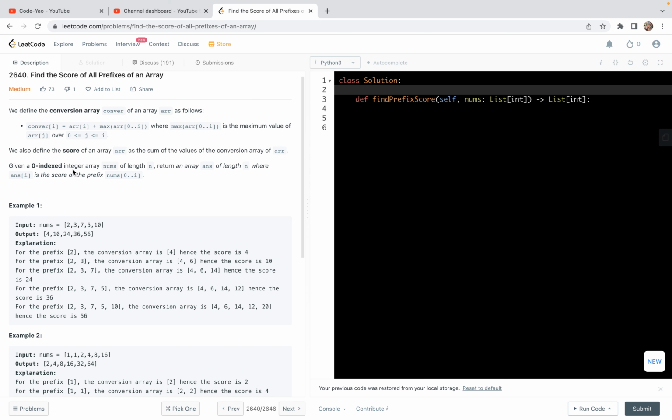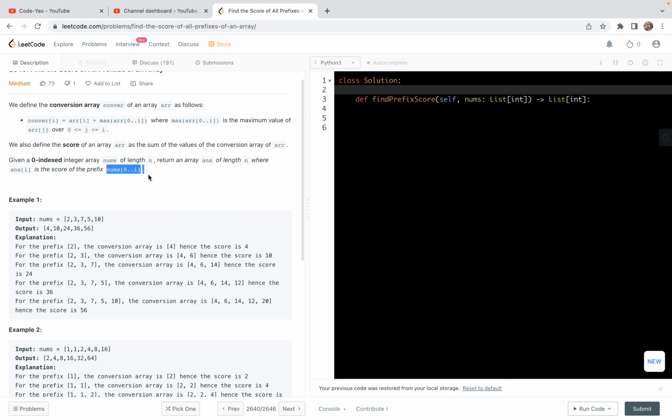But if we want to find all of them for all the prefixes, we can regard each of the subarrays starting from index 0 and ending at index i as an array and compute its conversion score. But then if we add one more element, we can use the previous result. So essentially we can use the partial sums, or prefix sums. This is what we can do.